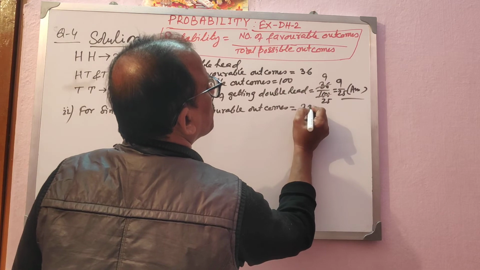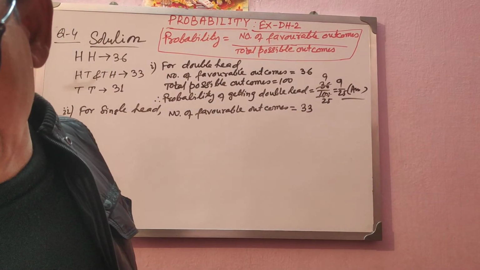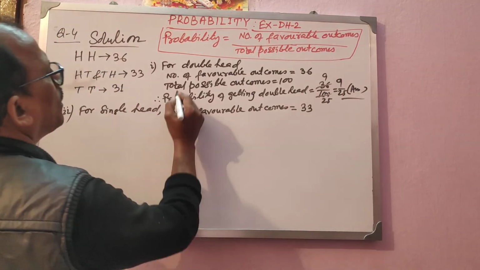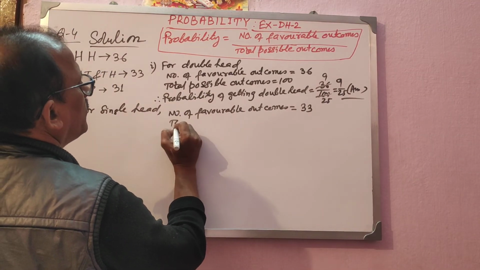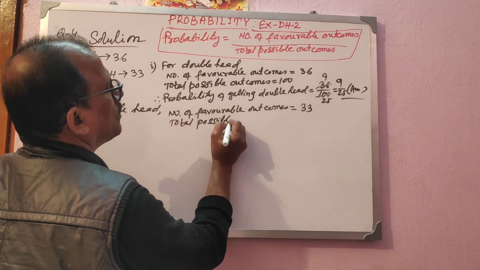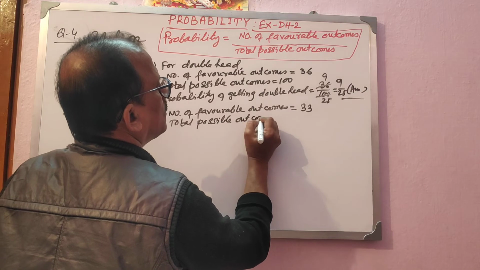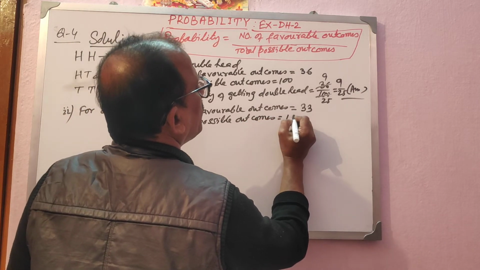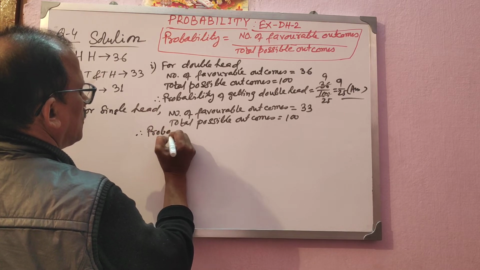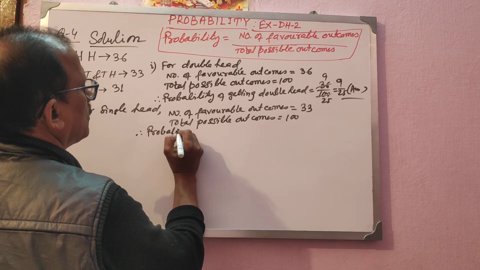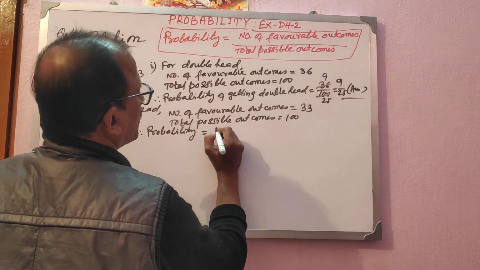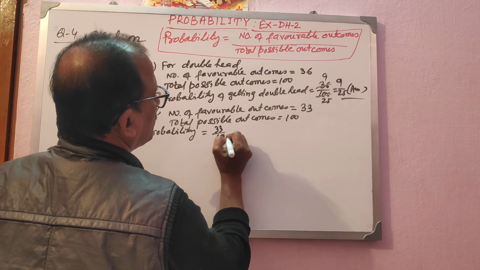The total possible outcomes is 100, already given to you. Therefore, the probability of getting single head will be 33 by 100.